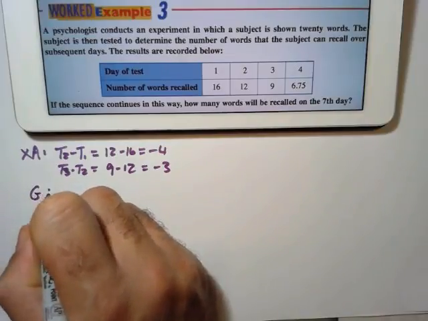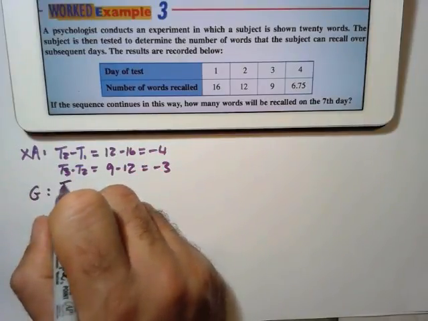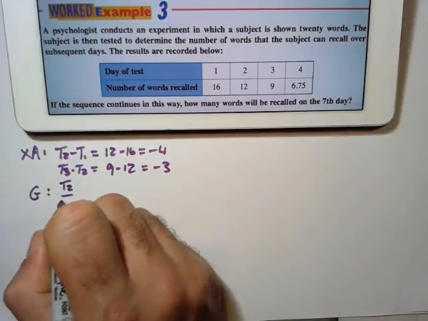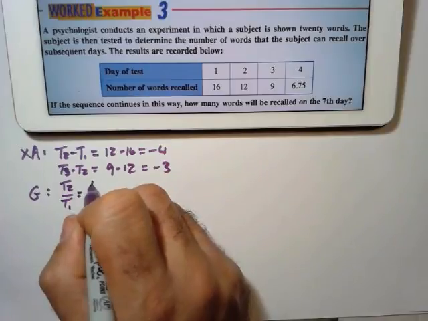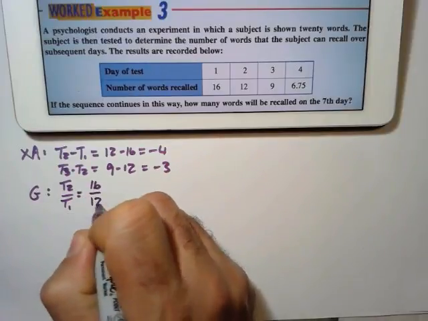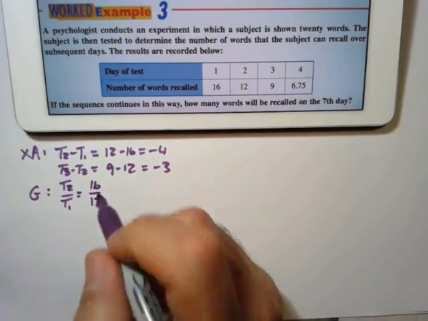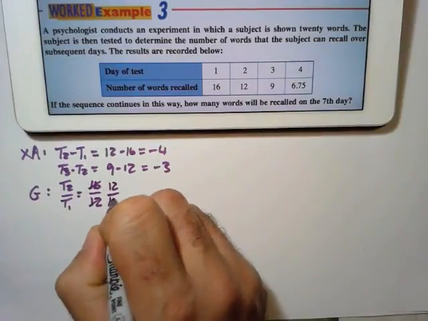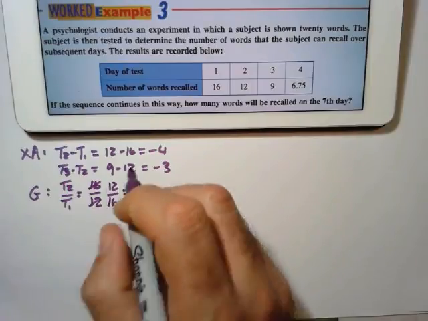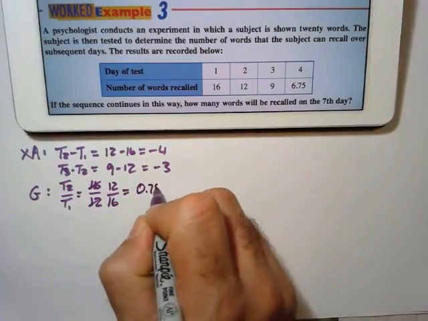So for geometric, I'm going to say, what is T2 divided by T1? That is 12 divided by 16, and 12 divided by 16 is 0.75.